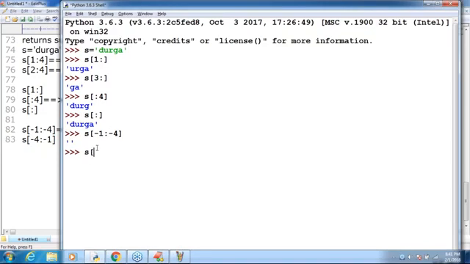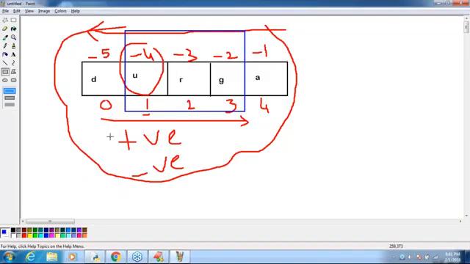URG. Are you in a position to understand? So -4th index to -1 index. We are not going to use negative indexes that frequently. Don't worry about that.